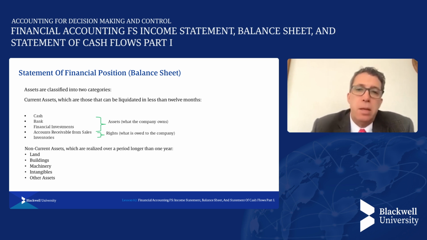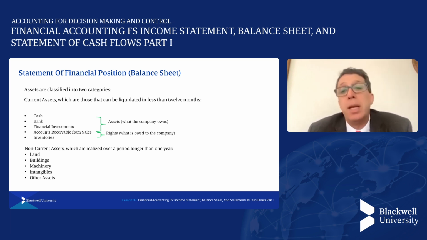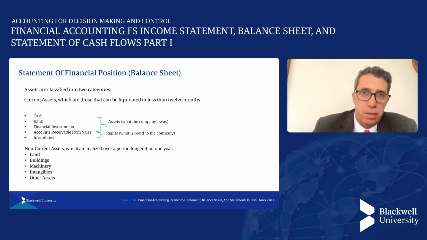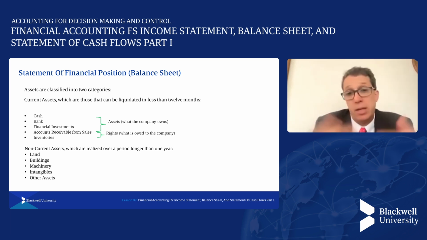So, here is an example. Current assets, as we mentioned, are those that can be made liquid or can generate benefits in less than 12 months. For instance, they include cash in the register, money in my checking account, short-term financial investments, and also inventory, which are also goods. But there can also be certain rights, for example, debtors from sales or accounts receivable, which is what is owed to me. For example, I sold a service and issued an invoice or a receipt. As long as that receipt or invoice is not paid to me, I have a right to be paid for a service I have already provided, or for a good that I have already delivered and sold on credit.